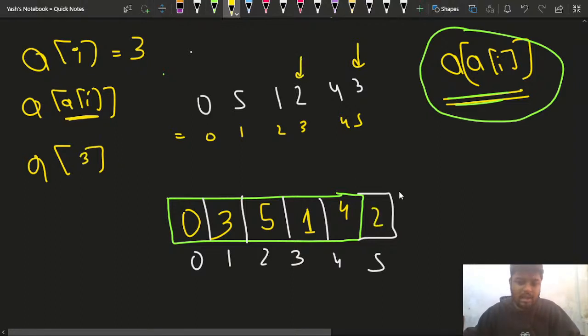So I'll place my 2 here, and this will be my final answer, right? Final answer. Is this much part clear to everybody? How am I doing this?